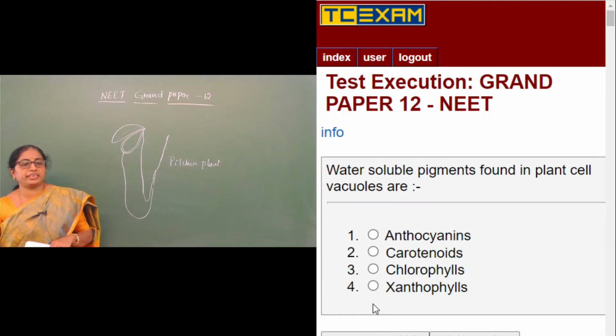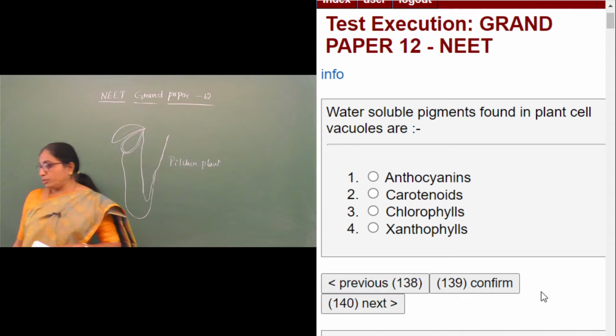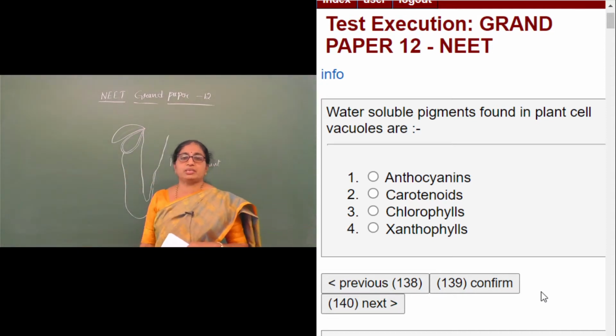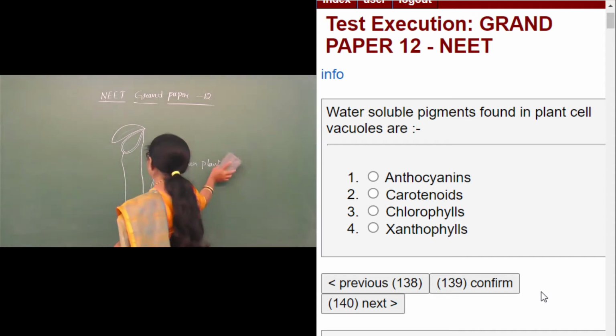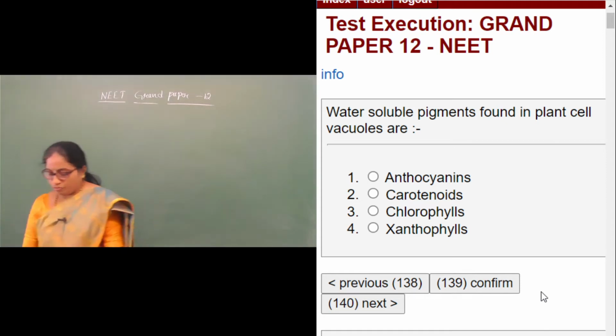So moving on to the next question, question number 139. Water soluble pigments found in plant cell vacuoles are. So we know that vacuoles are one of the important organelles. There are three types of vacuoles.